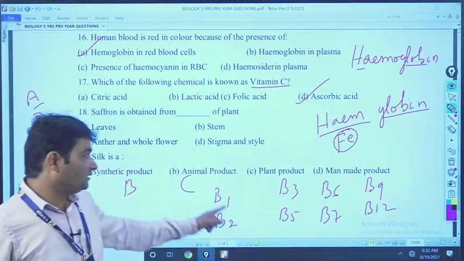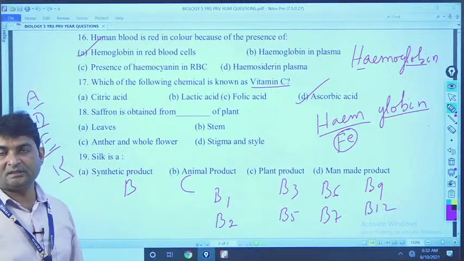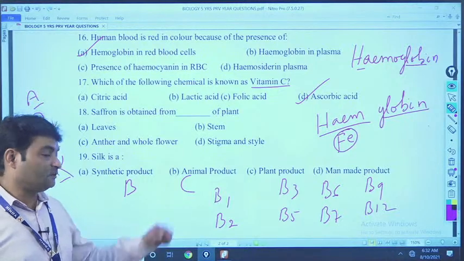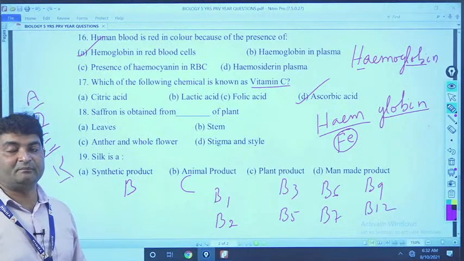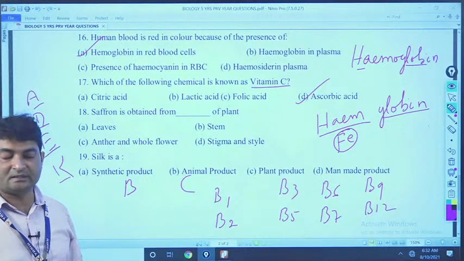These are the parts of vitamin B. So, most of the time questions come on the chemical names, mainly from the vitamin B complex. You have to remember all the chemical names of vitamins. This is very important for your upcoming exam.